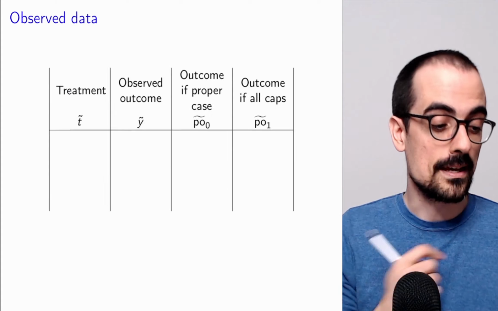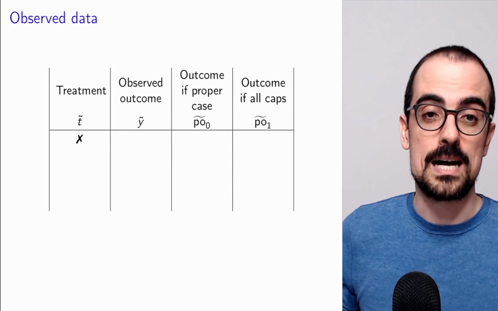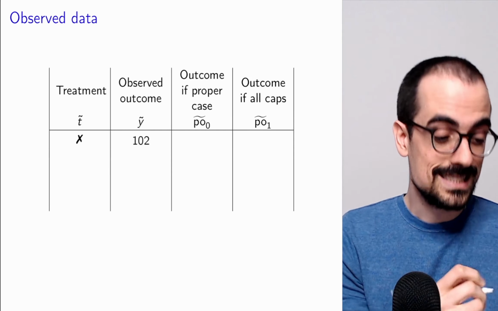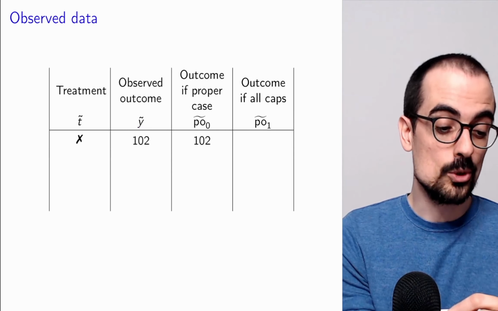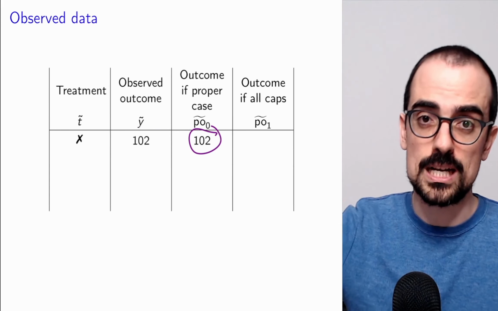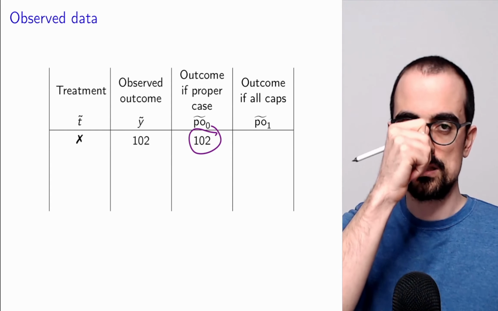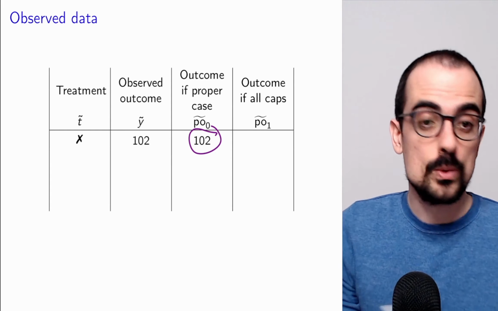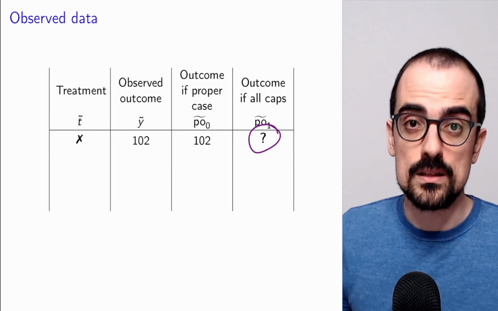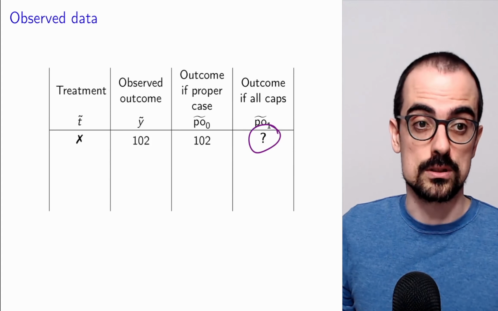Our data look like this. For some videos, we don't apply the treatment. For those videos, the number of views tells us the number of views associated to the potential outcome associated to no treatment, associated to proper case, which means that they're not in all caps. But we don't know what would have happened to that video if we had set the title to all caps. That's a counterfactual, in the language of causal inference.